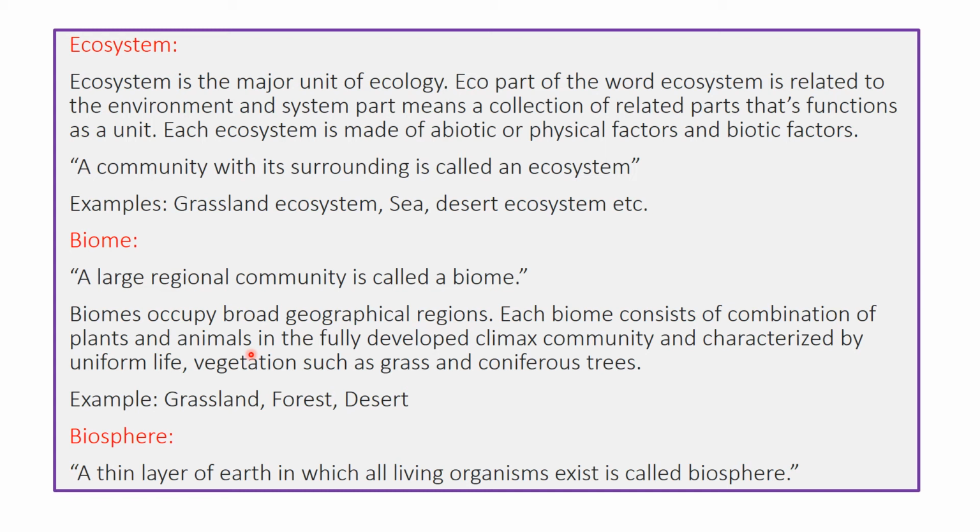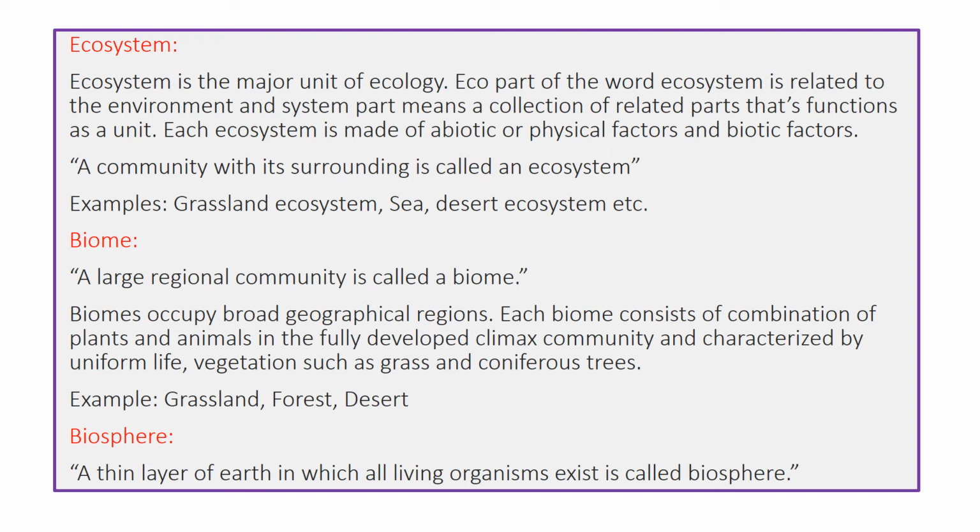In the community, plants and animals are living together in a proper way, so that the community is able to run. It means the community is a climax community. A climax community is a community which is able to work as a unit, and it is at the peak of its growth. Here the plants and the animals are living in such a way that the ecosystem is able to properly run, and it is characterized by uniform vegetation such as grass and coniferous trees.